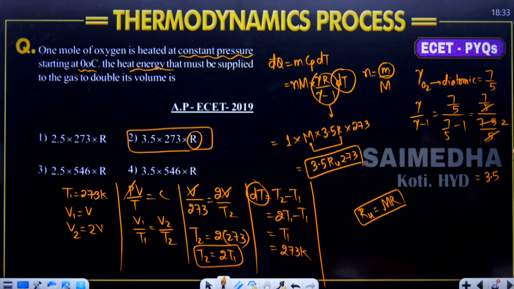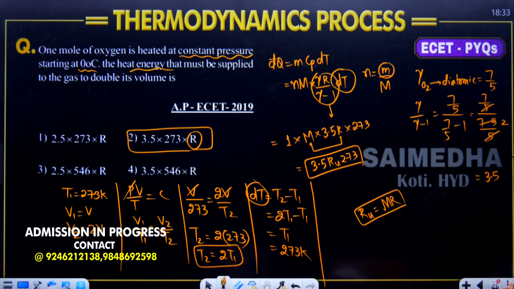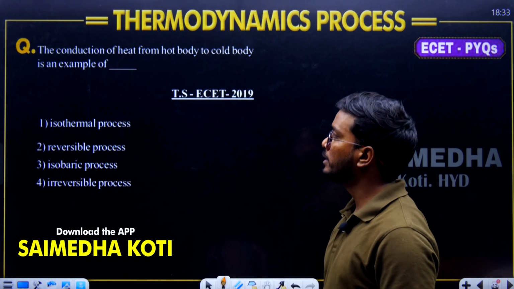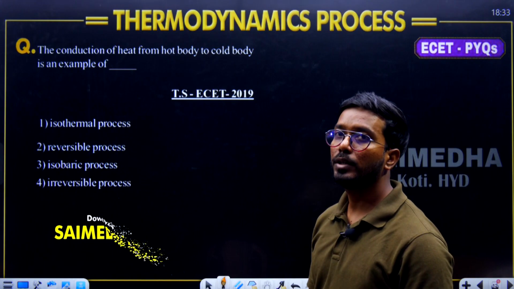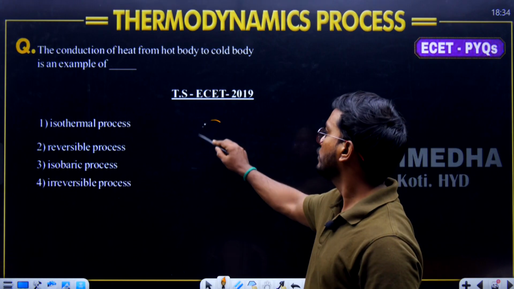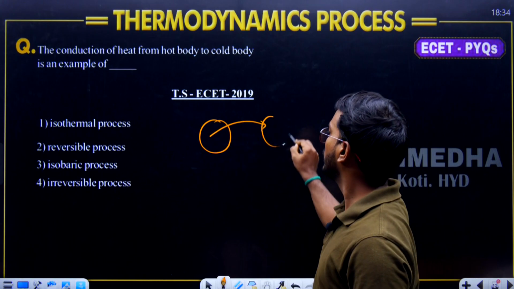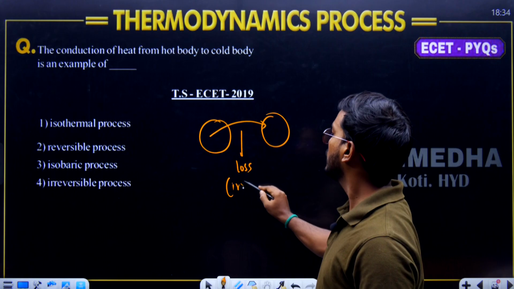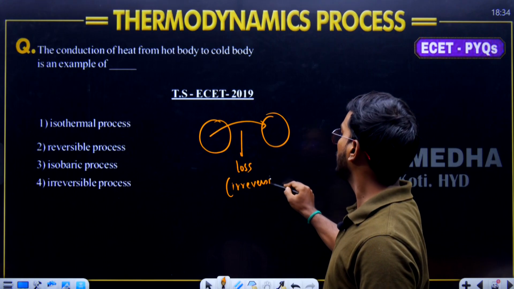Go for it. Okay, moving on to the next question. The next question is given about the bodies. The conduction of heat from a hot body to a cold body is an example of what? That means heat is flowing from one body to another body. In between some losses will be there definitely. So this is which process? Irreversible process. The real one.